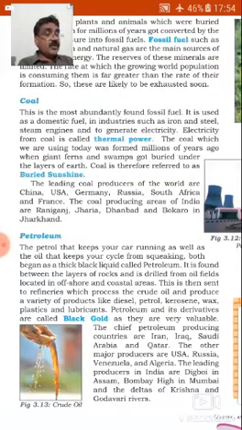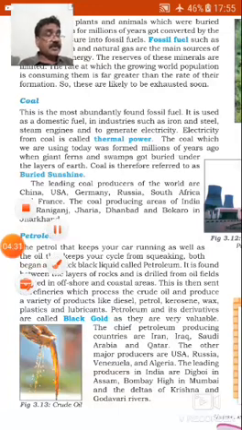As they are very valuable, the cheap petroleum producing countries are Iran, Iraq, Saudi Arabia, and Qatar. The other major producers are USA, Russia, Venezuela, and Algeria. The leading producers in India are Digboi in Assam, Bombay High in Mumbai, and the deltas of Krishna and Godavari rivers. Nowadays, petroleum is a major source of energy in the world.